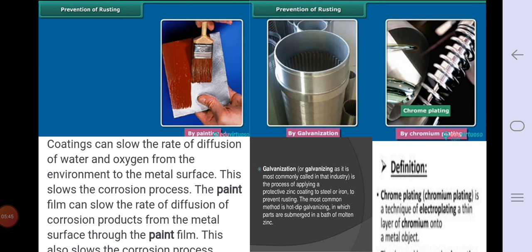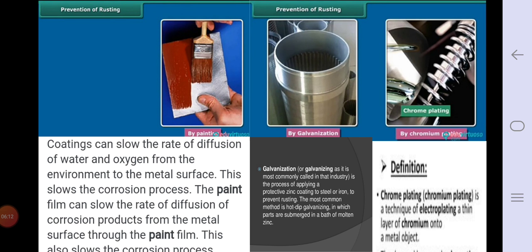Now I'll give a simple example. Copper also turns black whenever it comes in contact with oxygen and water. Copper means copper vessels. Nowadays copper vessels are made with an outer steel layer and inside it is a copper layer. Because of that steel coating, it does not turn black from outside.